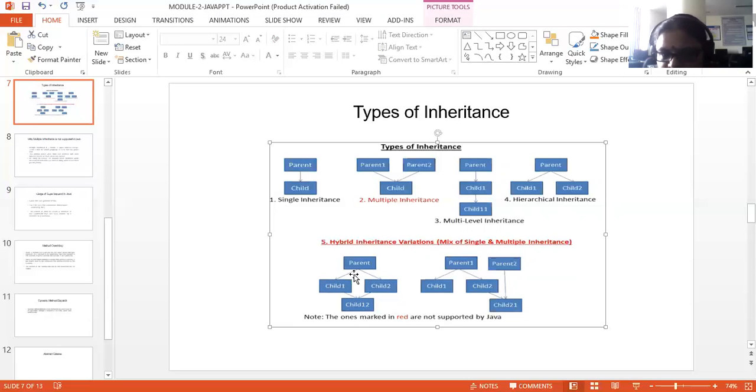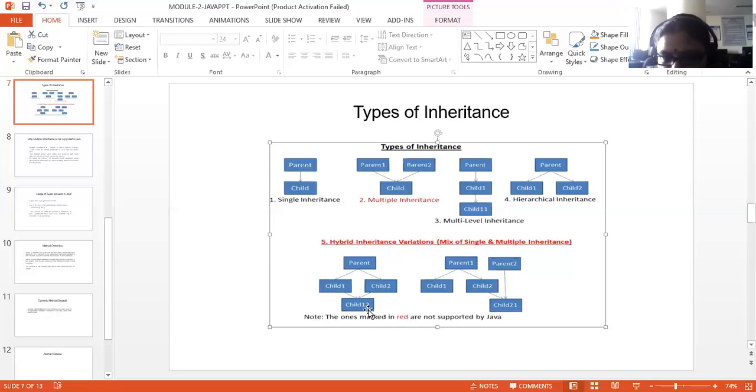The child class can always override the method of the parent class, provided the same signature exists. If the same signature doesn't exist, it will be overloading, not overriding. The method will be overloaded if it is not the same signature. So consider that I have a show function here and this show function here also, right? Now, child 1 defines some show method here and it is overriding your show method. Similarly, you have your child 2. Now, child 2 has some other functions, but this child 2 will have a copy of your show function from the parent. Now, child 1, 2 is a child class of child 1 and child 2.